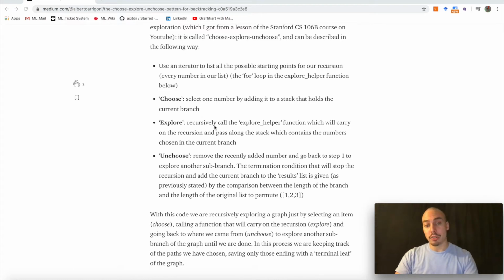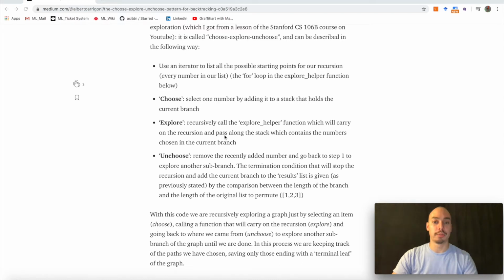Explore. Recursively call your helper function, explore helper, which will carry on the recursion and pass along the stack which contains those numbers. So that's why in most of those backtracking solutions, you will find another list or another vector of sub candidates. Not all of those candidates, but those that you currently want to explore, that are being passed along